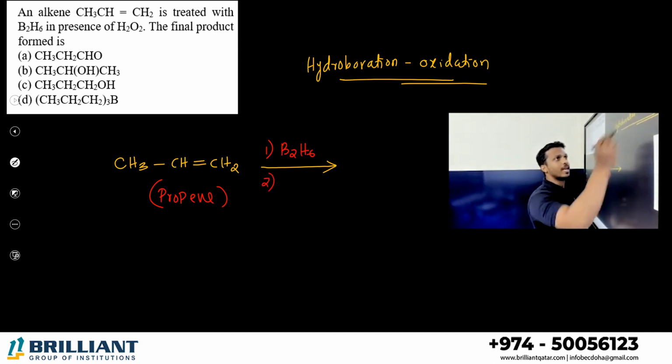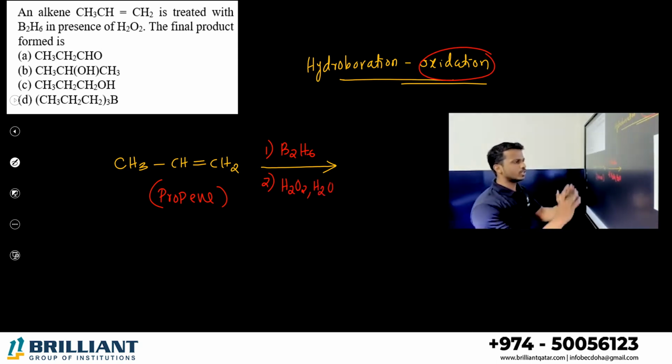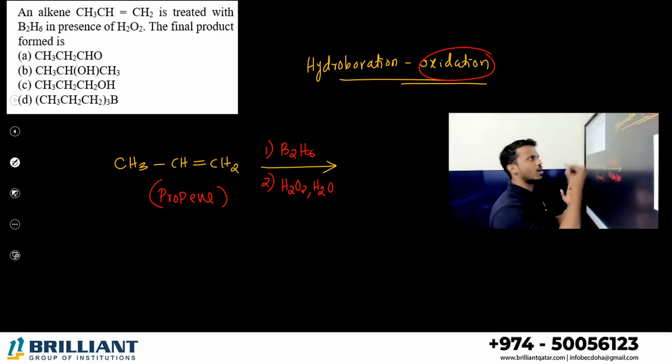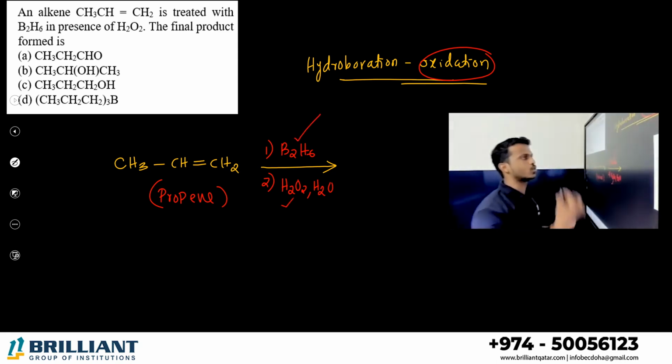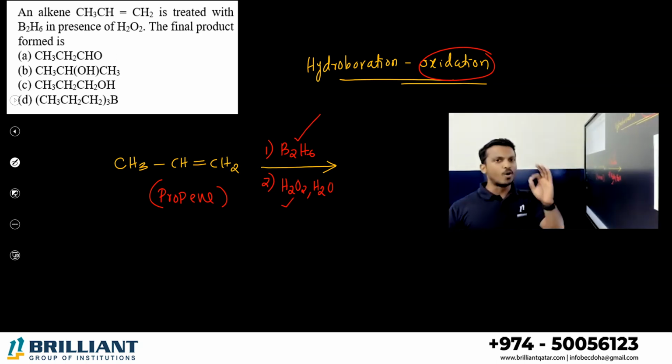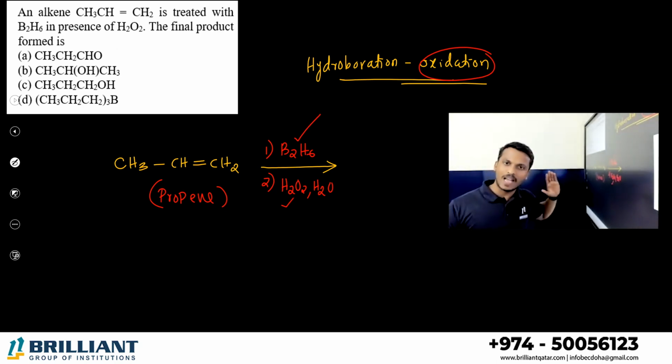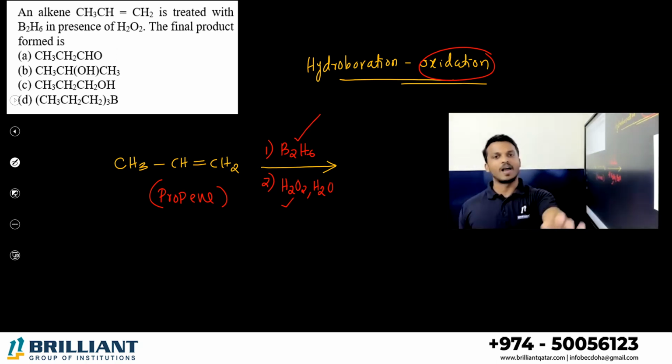After that, what is the second process? Oxidation. In oxidation, we will add hydrogen peroxide in water in presence of an OH minus medium. So this is what is happening. The first step is called hydroboration. The second step is called what? Oxidation. Very simple to write the product. Okay. So boron or diborane is related to only one question: the hydroboration oxidation. Whatever alkene is given, you make its alcohol.